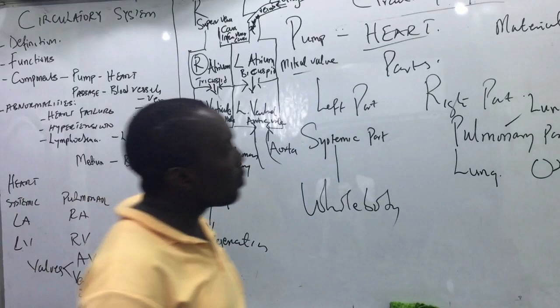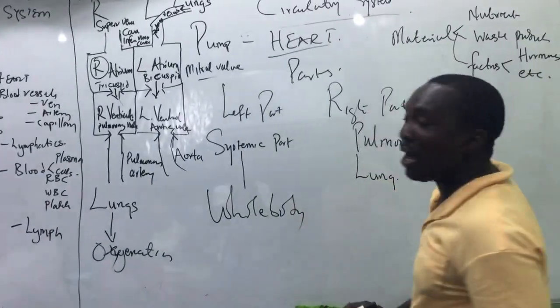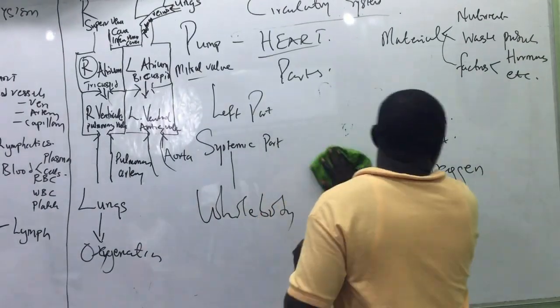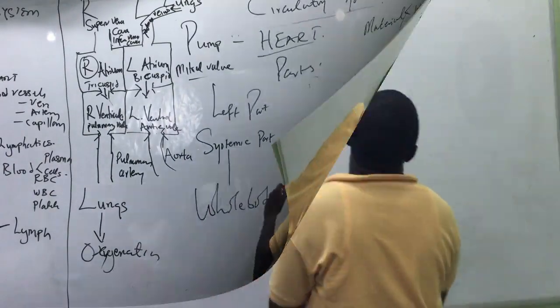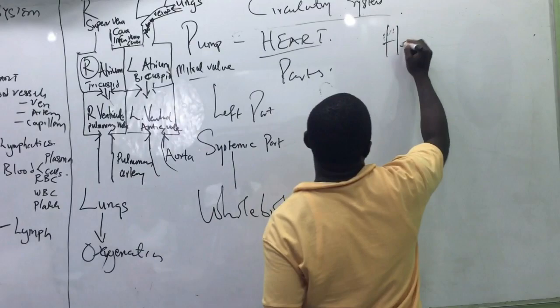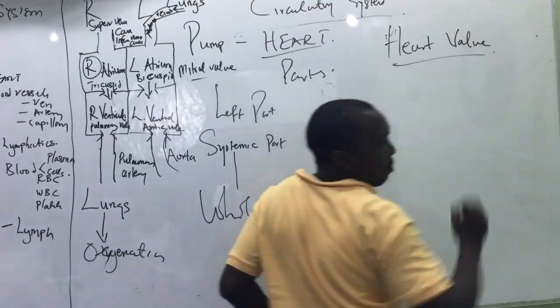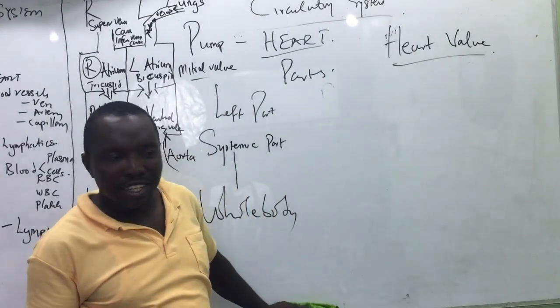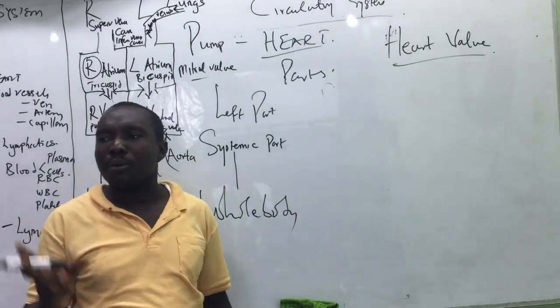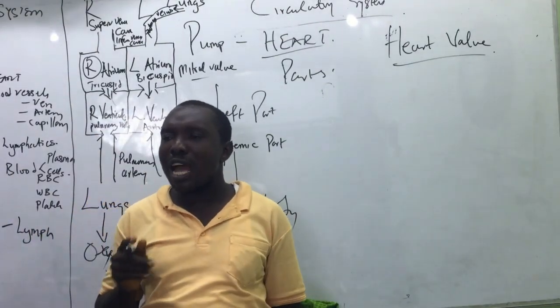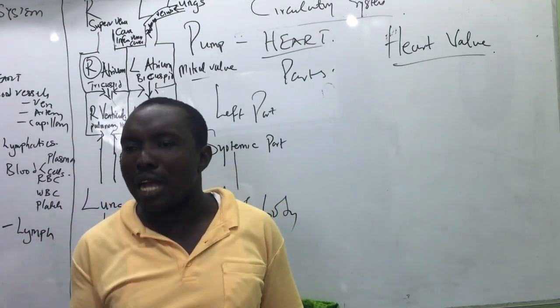Now, it is good that we talk about the heart valves as a separate section in the heart because they are important. The number of heart valves you should know now is just 4, but there are more than 4. There are 6. I won't bother you; when you come up, you will know the other 2. So, the heart valves, they are structures. If you are asked, what is a heart valve?